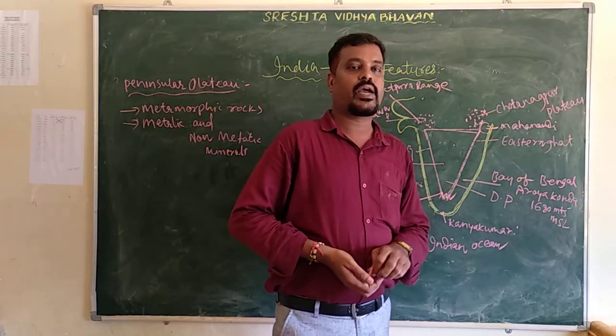Such rivers are called perennial rivers. Example: the Ganga, the Yamuna, the Brahmaputra. So these rivers are called perennial rivers. Okay, so this is all about the Deccan Plateau. So in the Western Ghat, some important hill stations are there.